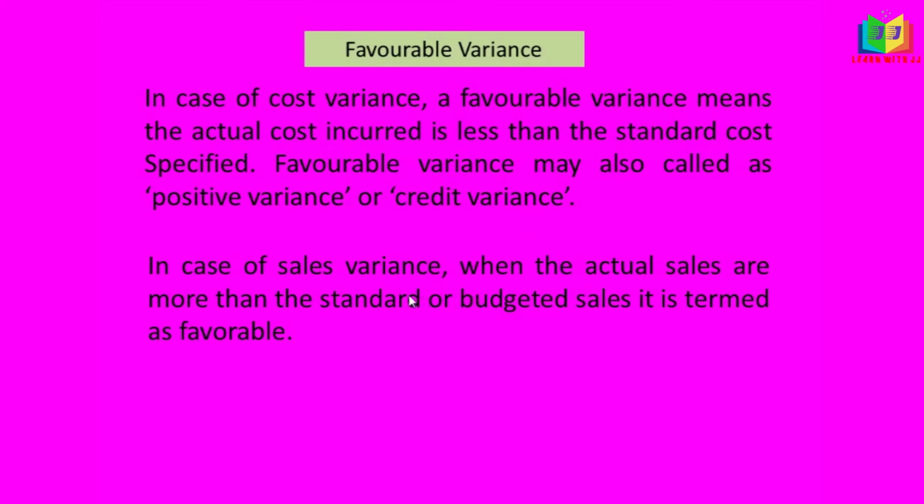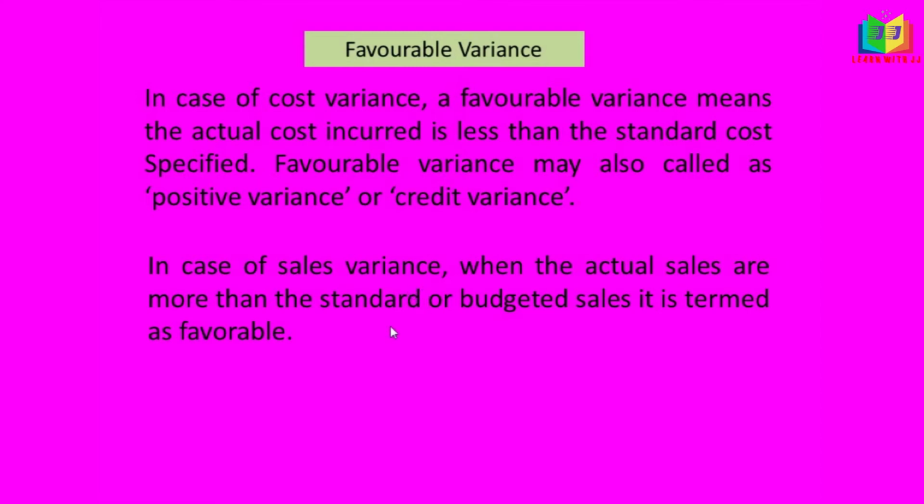In case of sales variance, when the actual sales are more than the standard, that is the budgeted sales, it is termed as favorable variance. Because if we expect to sell 100 units but the actual units sold is 120, it is obviously a profit for the company. So the budgeted or the standard should be less than the actual. Then it is termed as favorable variance. If the actual exceeds the budgeted one in case of sales variance, it is said to be favorable.